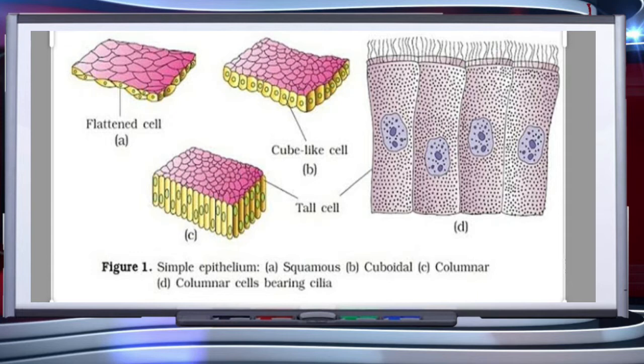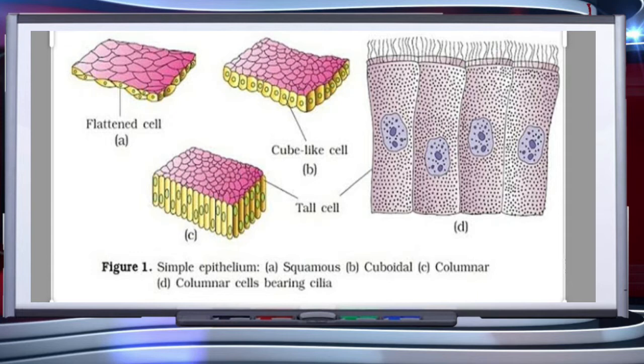The cuboidal epithelium is composed of a single layer of cube-like cells. This is commonly found in ducts of glands and tubular parts of nephrons in kidneys, and main functions are secretion and absorption. The next one is columnar epithelium. It is composed of a single layer of tall and slender cells. Their nuclei are located at the base. Free surface may have microvilli. They are found in the lining of the stomach and intestine and help in secretion and absorption.